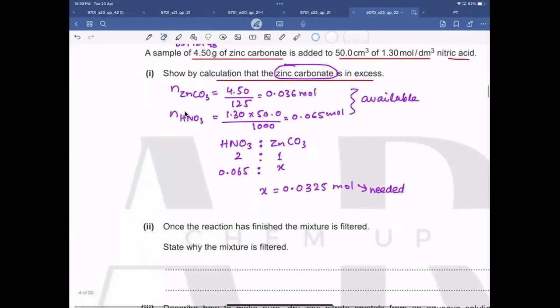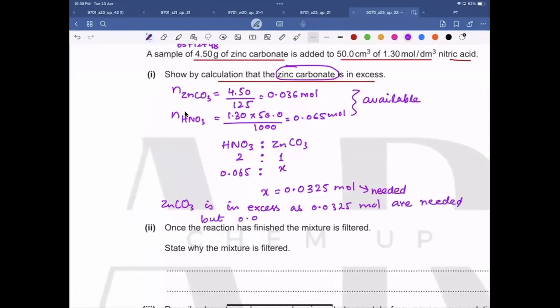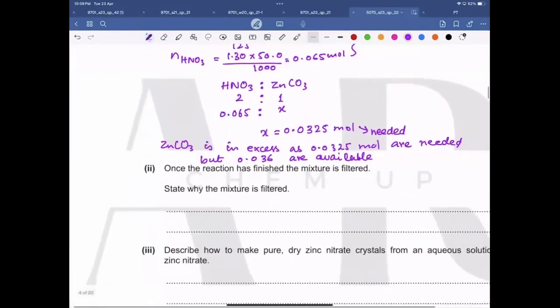So we can write over here that zinc carbonate is in excess, as 0.0325 moles are needed, but 0.065 are available. Yes, required are lesser than available. Very good, Umar. So that's why it's in excess.